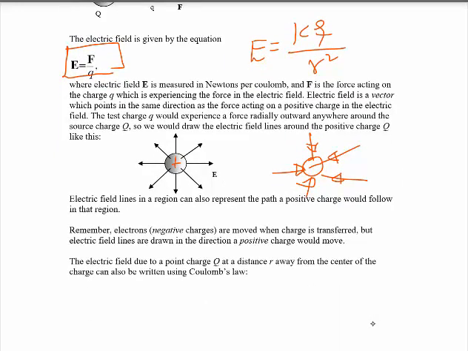The electric field lines in a region can also represent a path a positive charge would follow in that region. Remember, electrons, that is negative charge, are moved when charge transfers, but electric field lines are always drawn as the path a positive charge would move. That means they go out from positive charge into a negative charge. The electric field due to the point charge Q at a distance r away from the center of the charge can also be written using Coulomb's law.